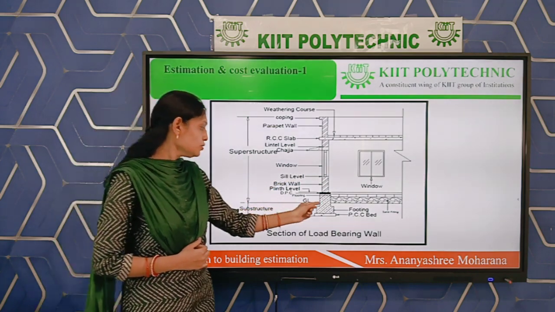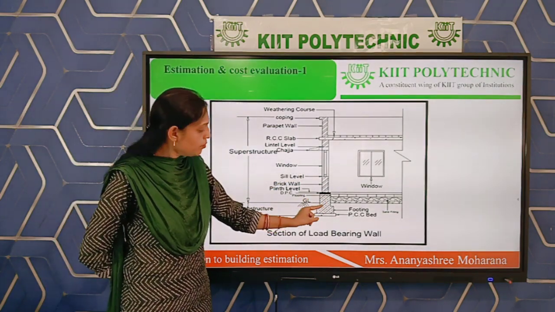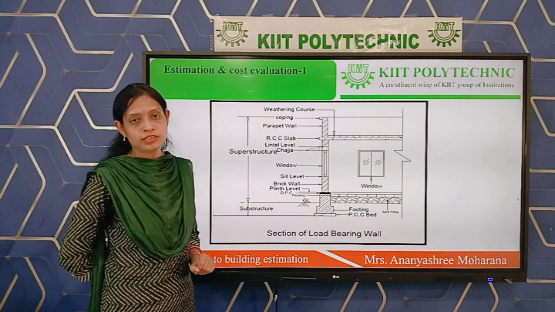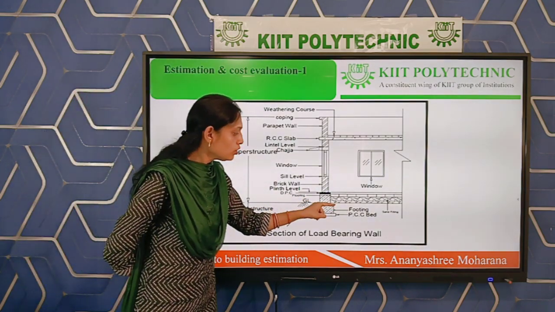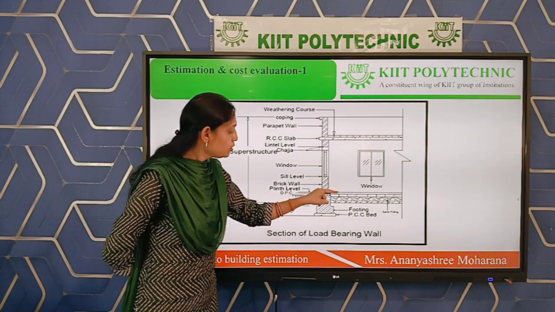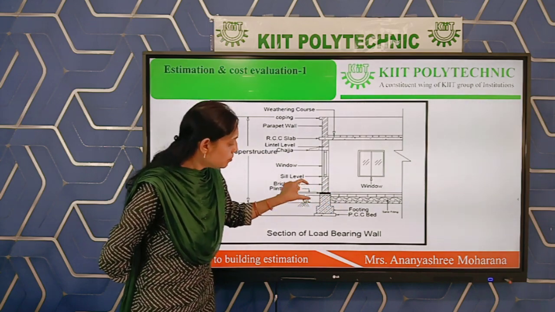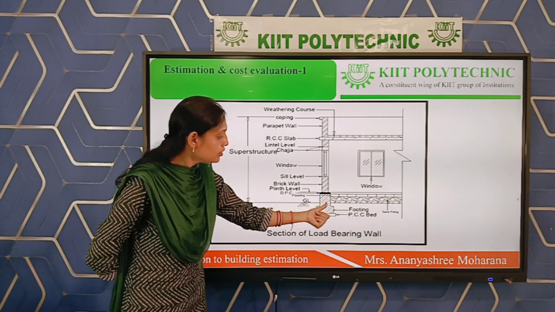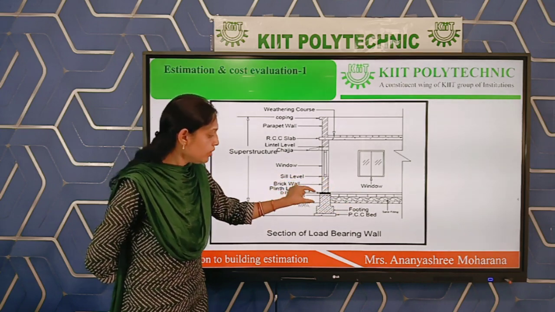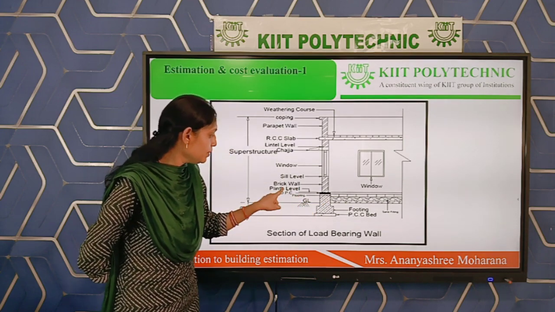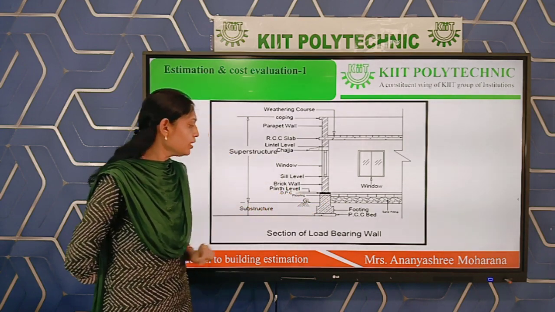Okay. Next is your plinth. Above the footing we are providing plinth. Plinth is nothing but a structure which joins the floor to the ground level. So this plinth is the connection between the ground level and the floor level. Okay. This is the plinth. You can see plinth level. This is called plinth level.